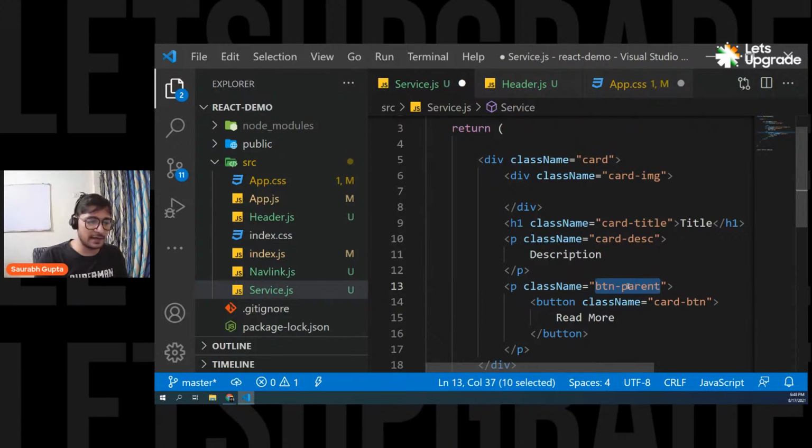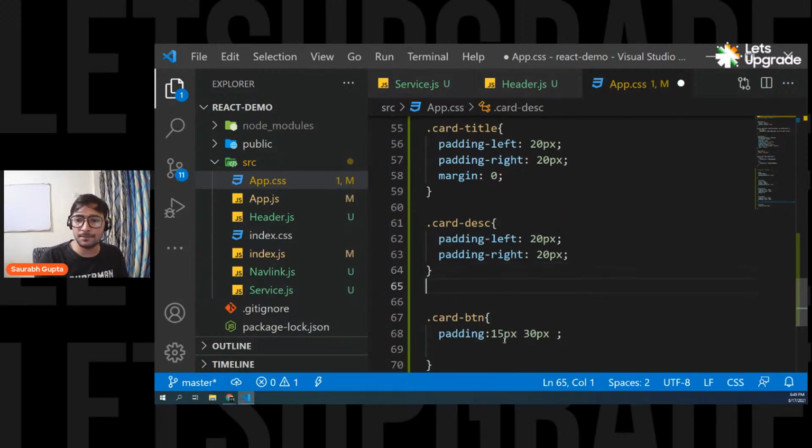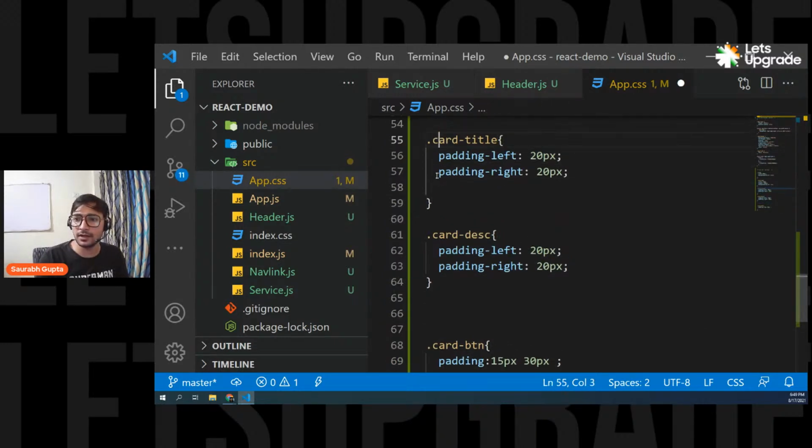Okay, so I give btn-parent to this. And now, actually, if I don't need it, I think I can write everything here only. If padding is the only concern, we don't have to write it again and again. We can write everything together.